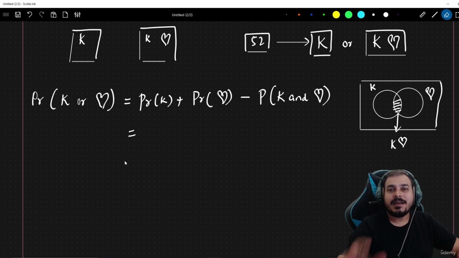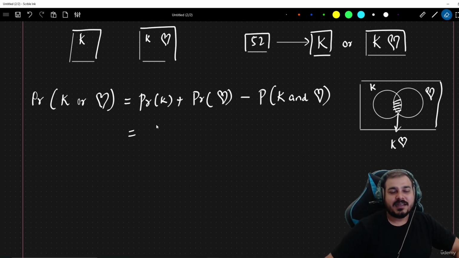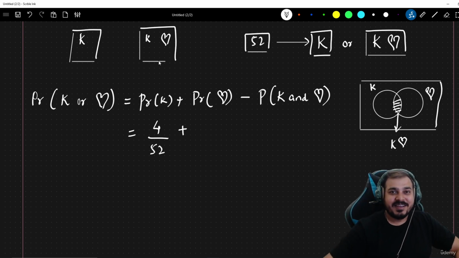So guys, let's go ahead and compute this. Whenever I take out a card from a deck, what is the probability of getting K? How many Ks will there be? There will obviously be 4 Ks, so 4 divided by the total number of cards, 52. Then what is the probability of getting a heart symbol card? There are around 13 possibilities divided by the total number of cards.